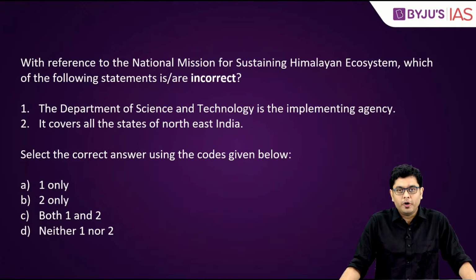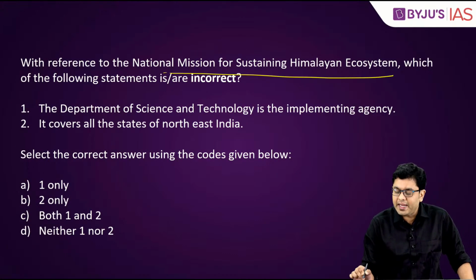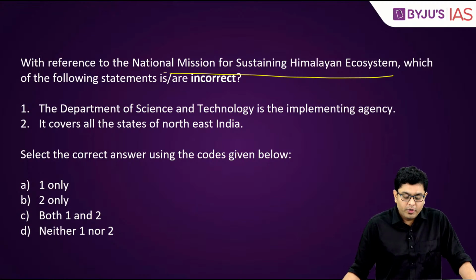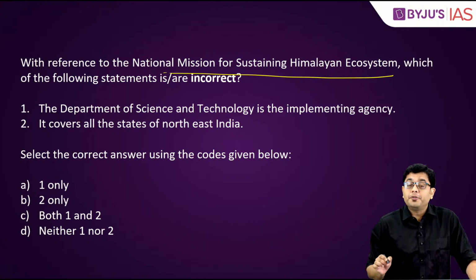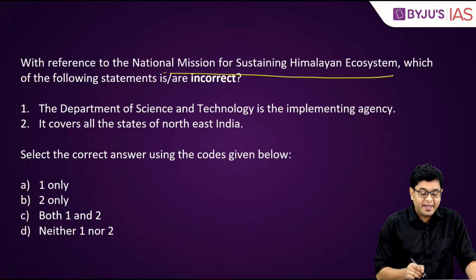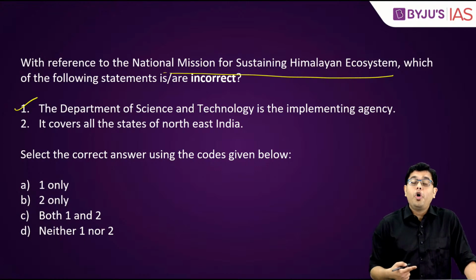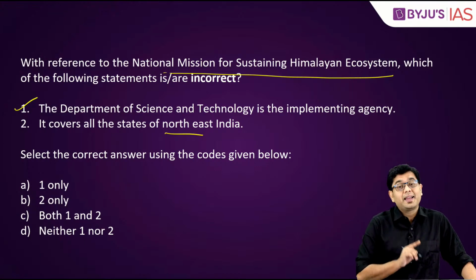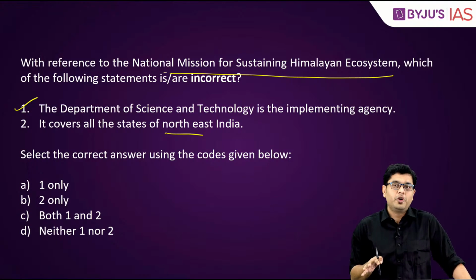Now moving on. With reference to the National Mission for Sustaining Himalayan Ecosystem, which of the following statements is or are incorrect? So here, which of them are incorrect? So there is the Department of Science and Tech, which is the implementing agency. This is correct. Second is, it covers all the states of Northeast India. This is again correct, because the Himalayan ecosystem is prevalent in all the states of Northeast India.